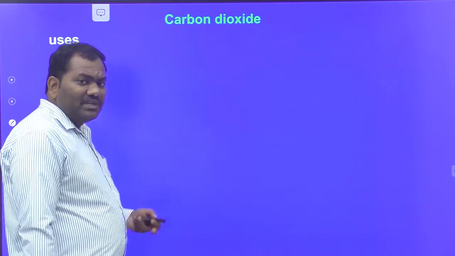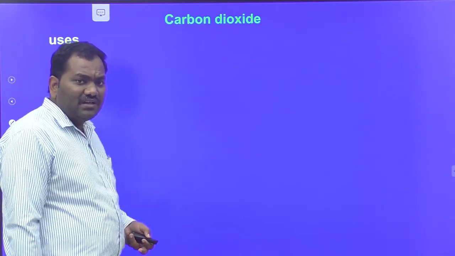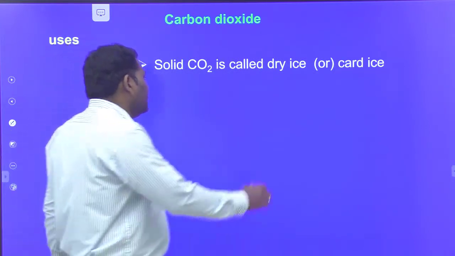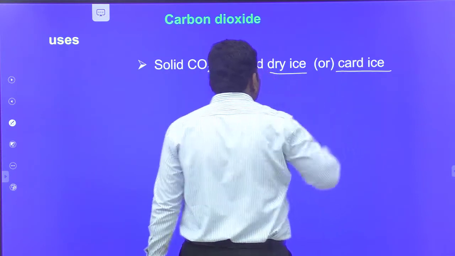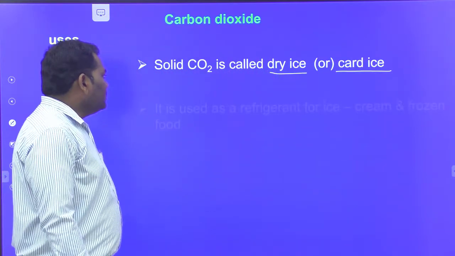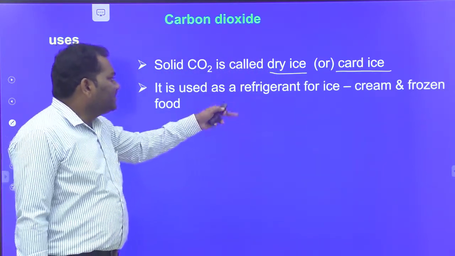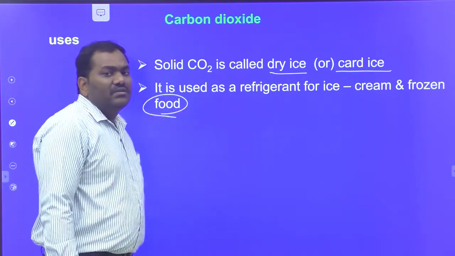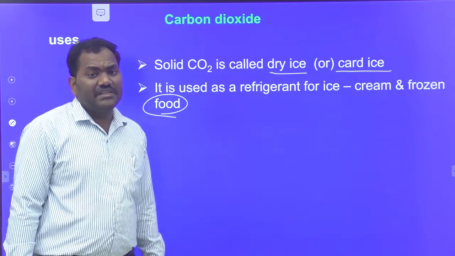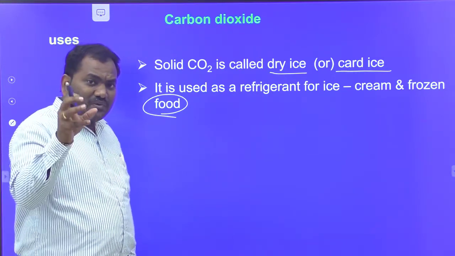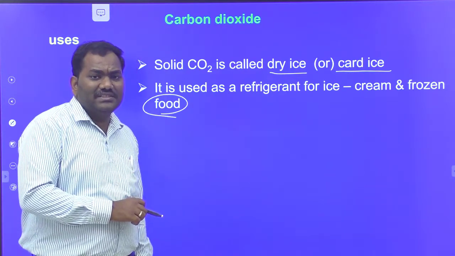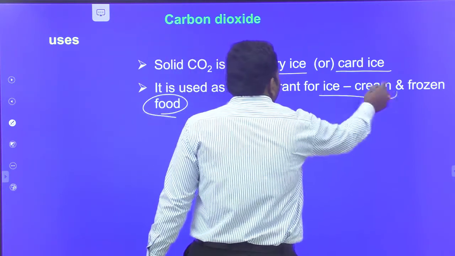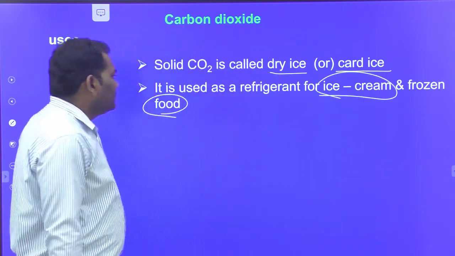Let's discuss the applications of carbon dioxide. Here, solid CO2 is called dry ice or cold ice. It is used as a refrigerant for ice creams and frozen food. The solid CO2 maintains a temperature of 0 degrees centigrade or less than 0 degrees centigrade. That's why it acts as a refrigerant for ice creams and frozen foods.